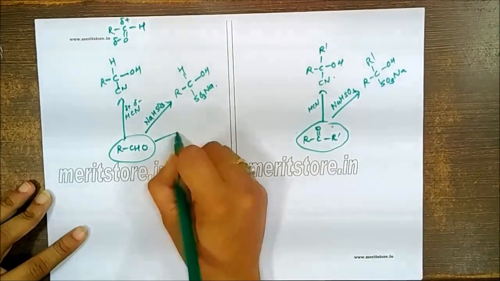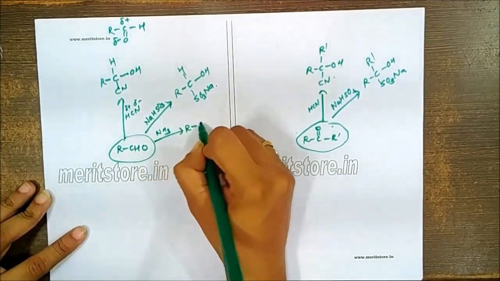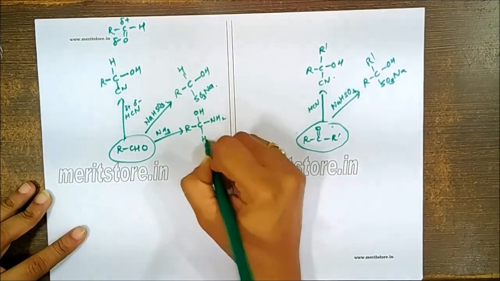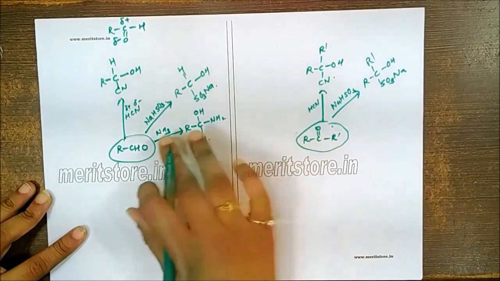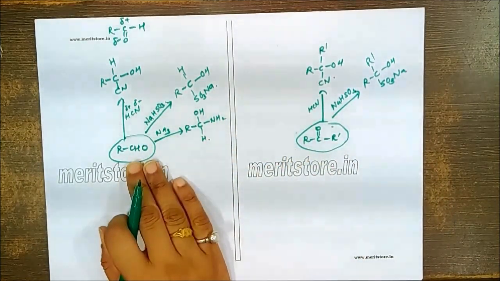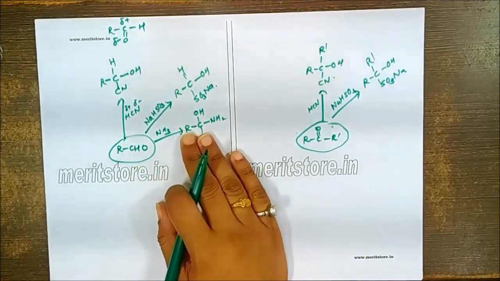If you allow this to react with ammonia, again there is a simple addition, which will give you R, C, OH, NH2 H. Here there is a difference. Now when I'm talking about the aldehyde, this reaction is only possible for other than formaldehyde.